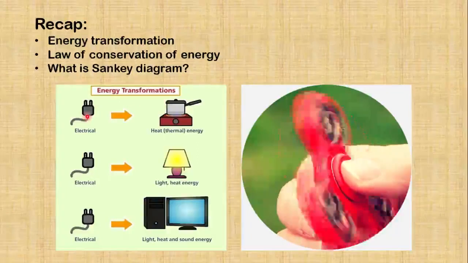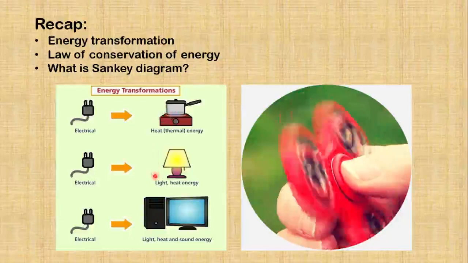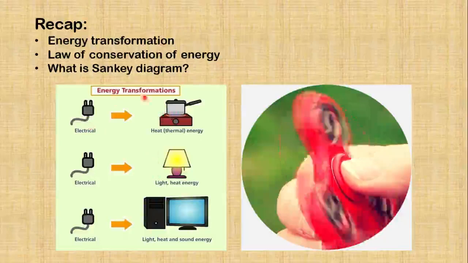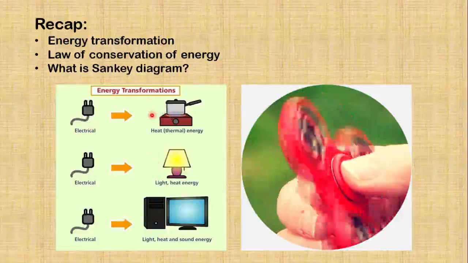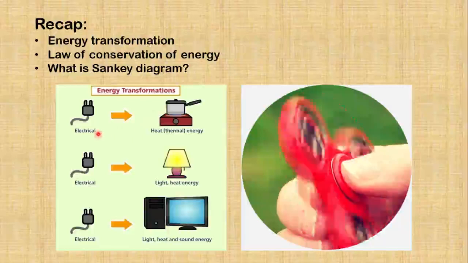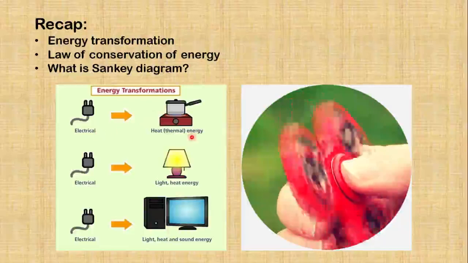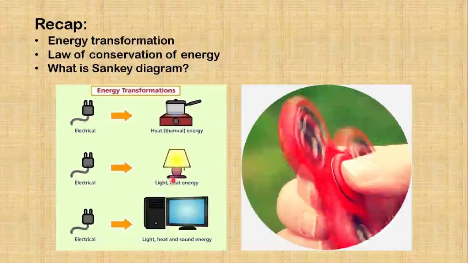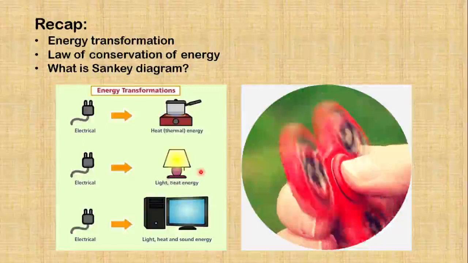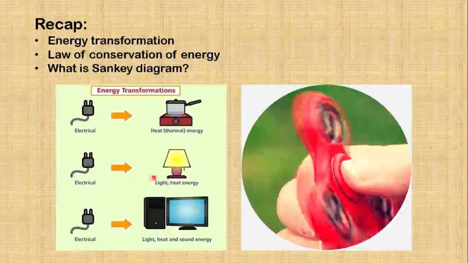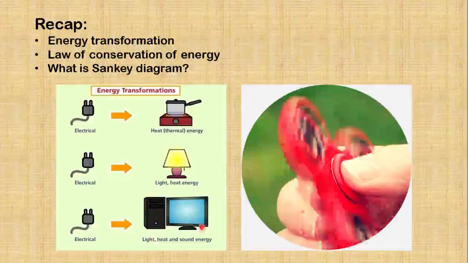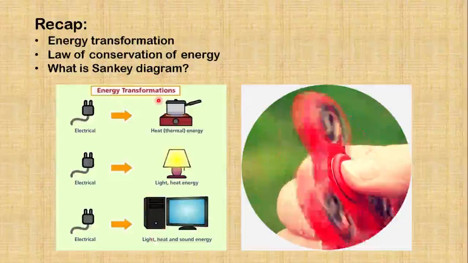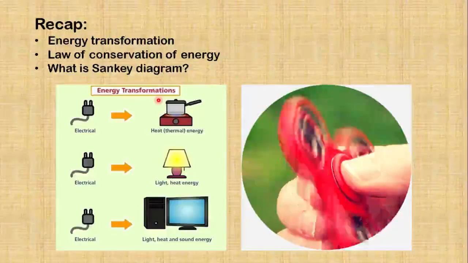Recall the examples. There are some electrical equipments which convert the electrical energy into some other forms or into some other types. Like in the first case, electrical energy is converted into the heat energy. Similarly, electrical energy is converted into the heat and light energy inside a lamp, a torch. Electrical energy converts into heat energy, light energy, and the sound energy inside a TV or computer. So this type of transformation is named as energy transformation.